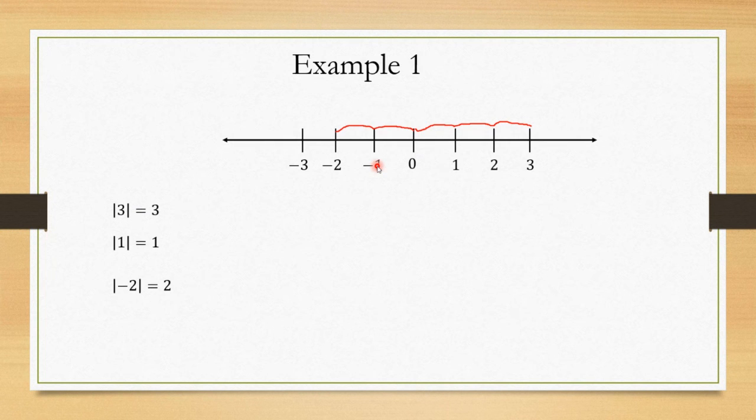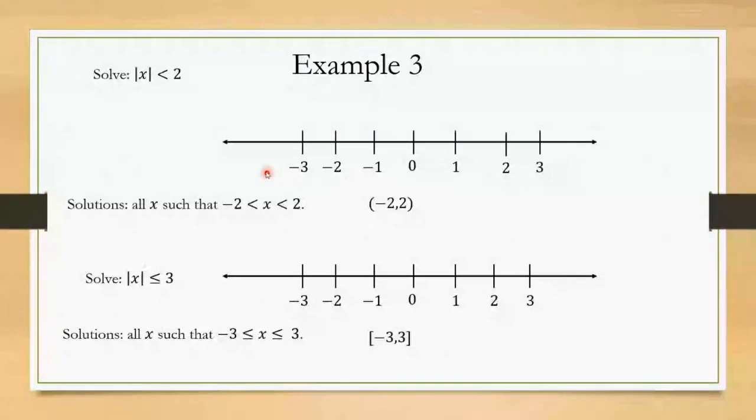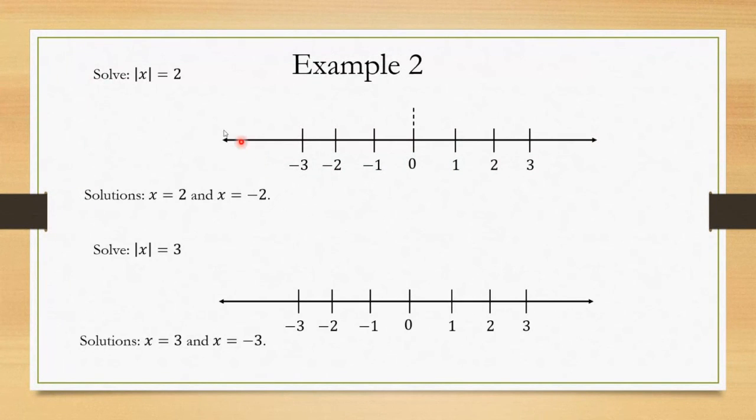And we did some examples last time. We saw that the absolute value of 3 is 3 because 3 is 3 units away from 0. And the absolute value of -2 is 2 because it's 2 units away from 0. It's to the left of 0, not to the right. You can also consider equations involving absolute value.